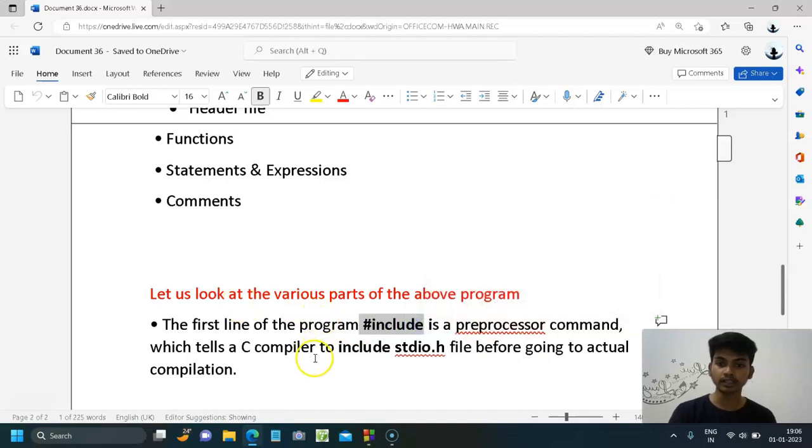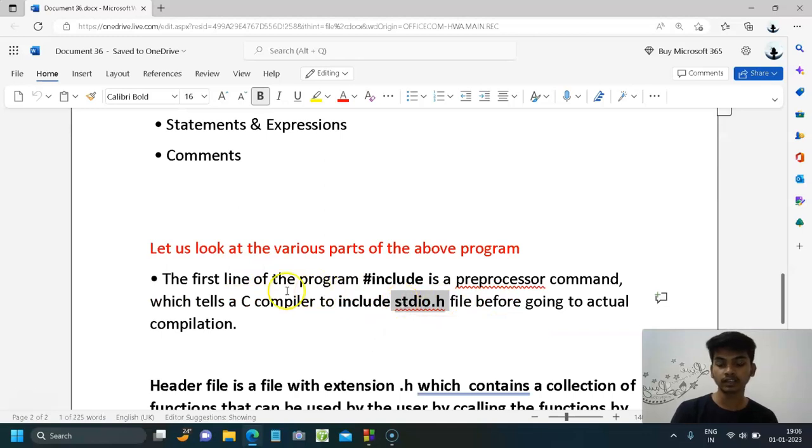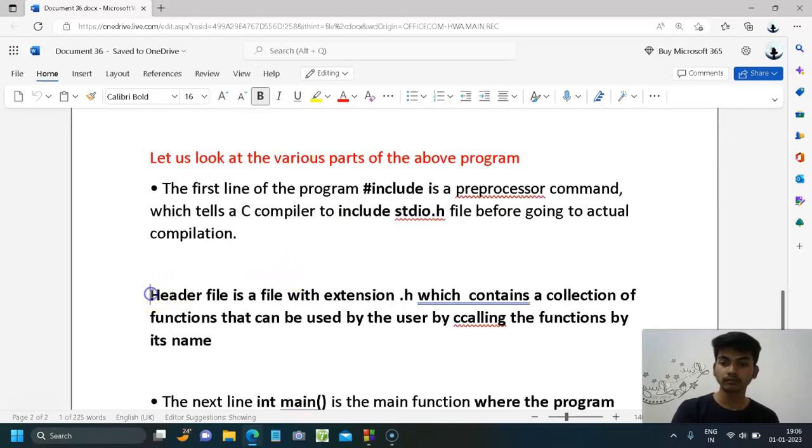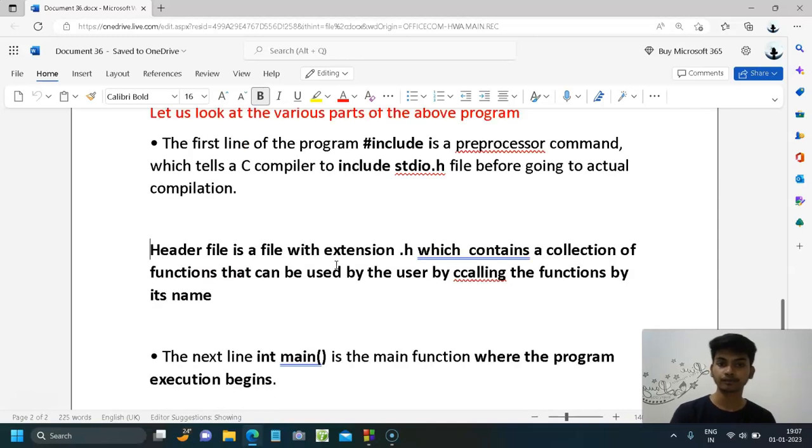It tells the compiler to include stdio.h, a header file, into the program. What does a header file actually mean? A header file is a file with extension .h. It contains a collection of functions which we can use in the program by calling its name.